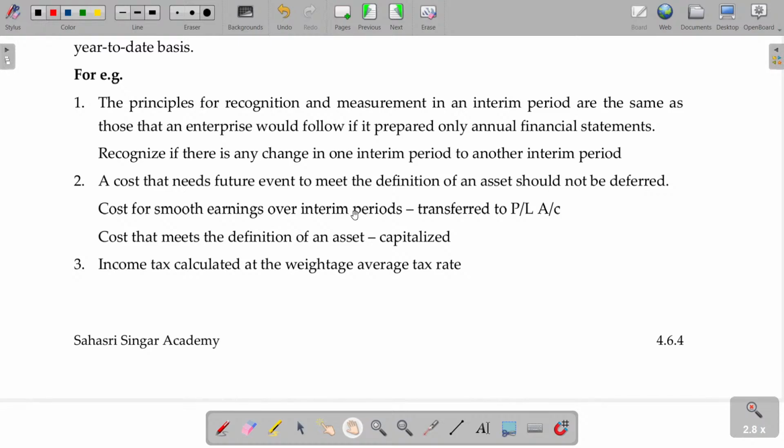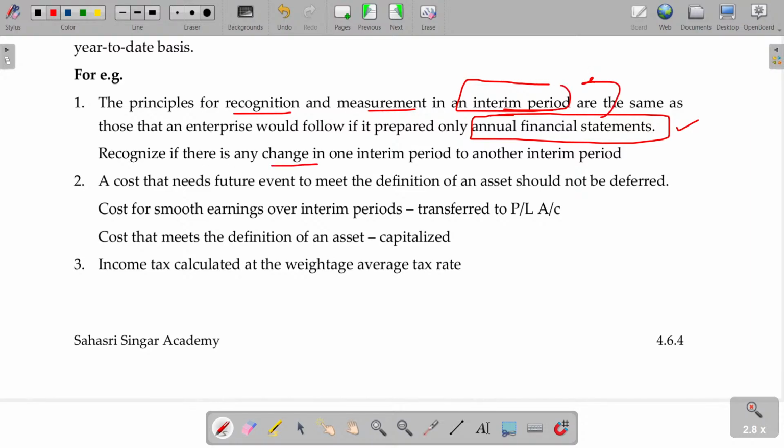Some examples we'll see here. Principles for recognition and measurement in an interim period are the same as an enterprise would follow if it prepared only an annual financial report. Whatever policy you follow for the annual financial report, the same is applicable for the interim period also.